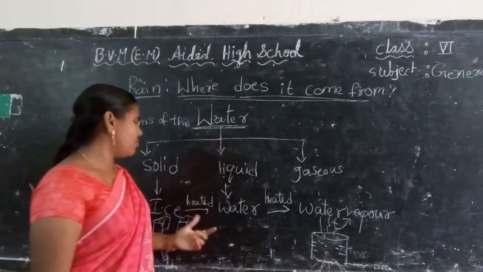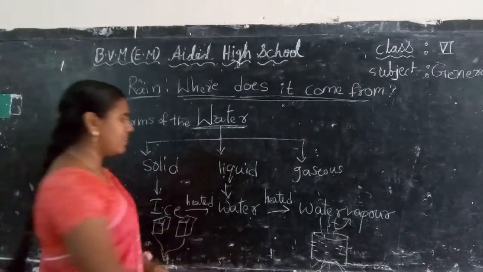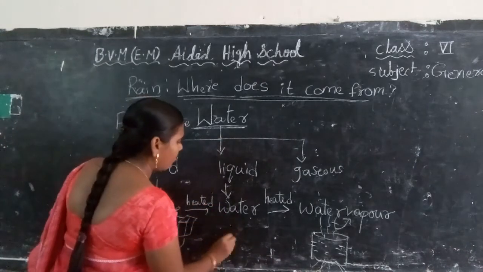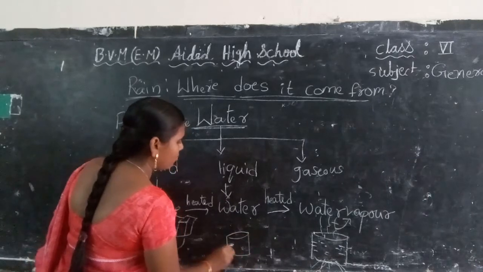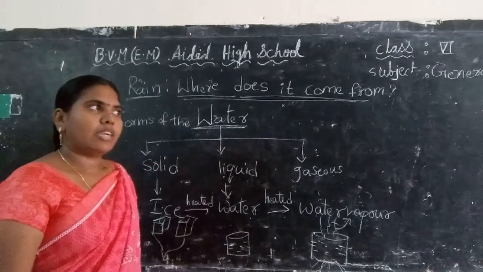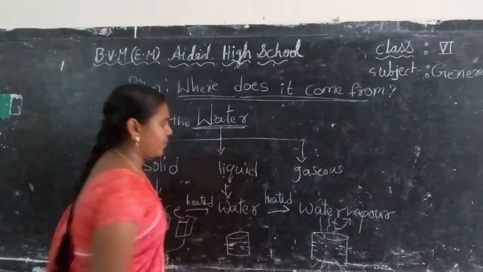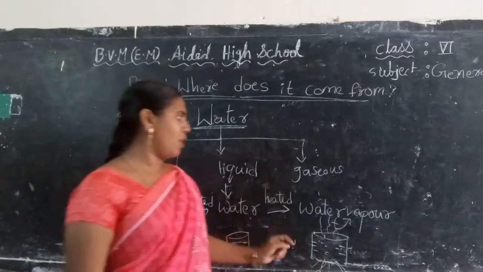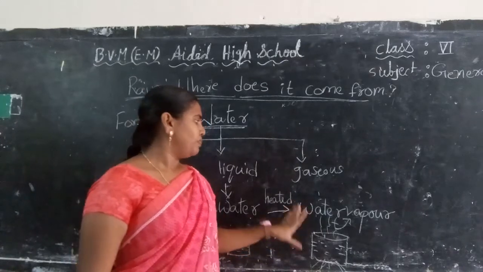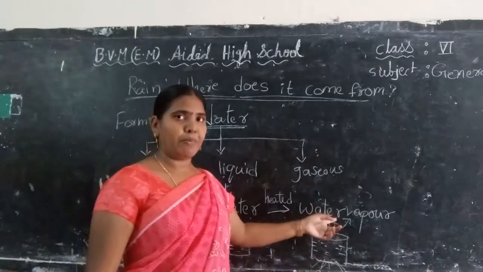The next one is when you heat the ice, we get water. So that is called the liquid form of the water. This water we are using every day for bathing, cooking, cleaning utensils, etc. And the next one is gaseous form. That is when you heat water, it changes into water vapor.